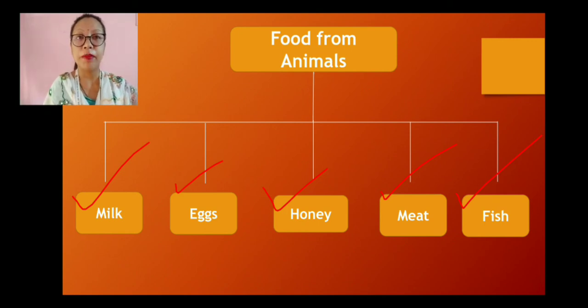Then meat. Meat, as I have already shown you, we get from the hen or the cock, and another one we get from the goat, the mutton, right? And then also some of the people eat fish as well, which is a kind of food that comes from animals. So today we have got so many categories of food items that come from plants as well as from animals. So this is it.